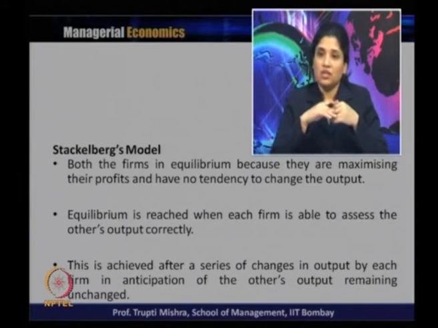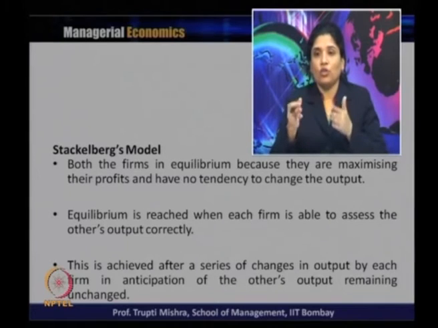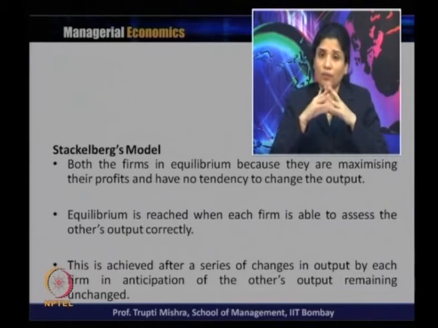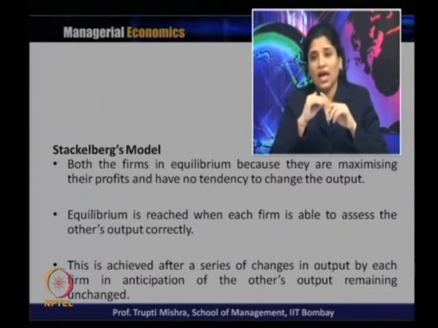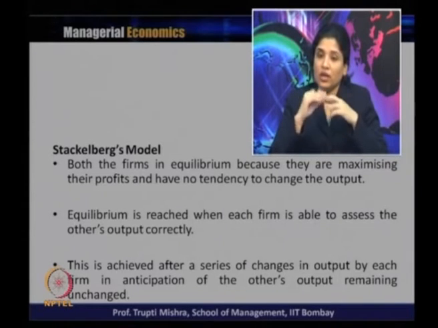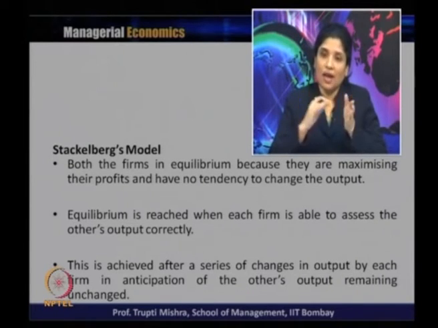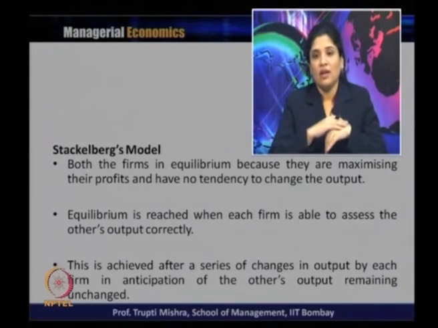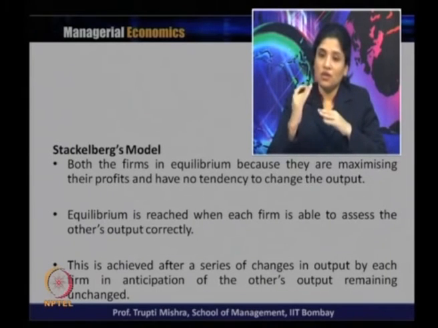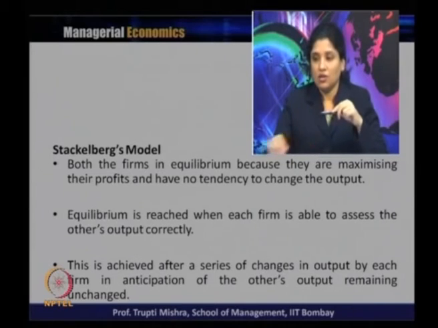Like in the Cournot model we discussed, the action-reaction pattern of both firms finally takes them to equilibrium, and the same happens in the Stackelberg model. This does not happen at once; it happens after the action-reaction pattern.